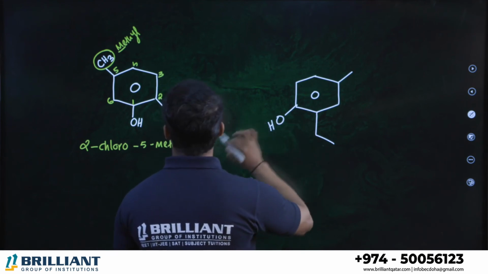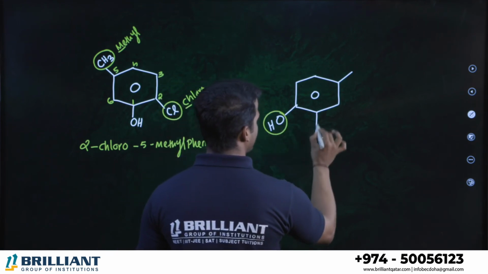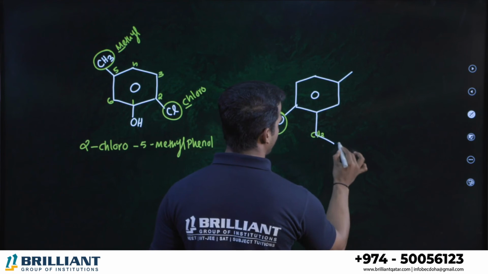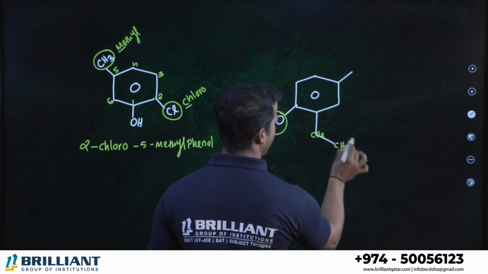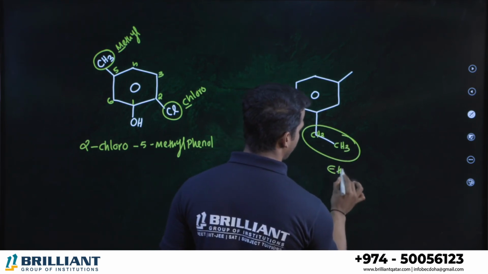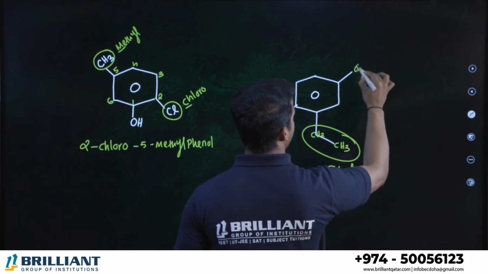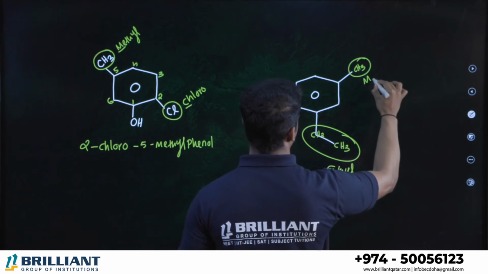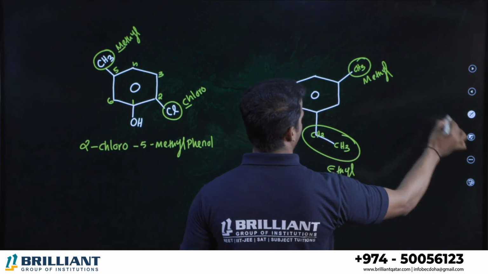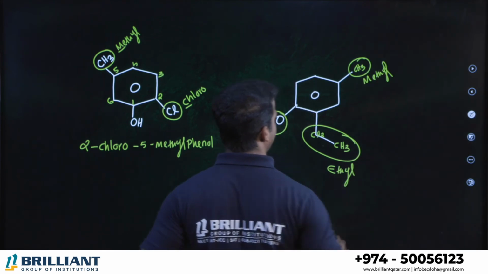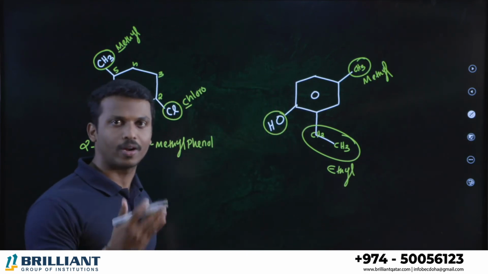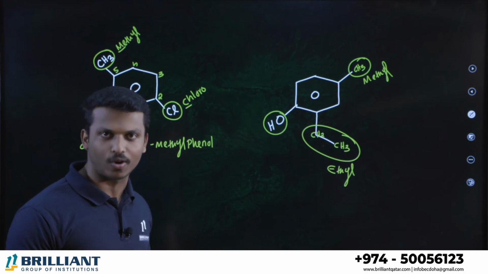What about this compound? Here there is an alcohol. What is this group? CH2CH3, the ethyl group. And this is CH3, the methyl group. In part 1 and part 2 videos, we already discussed how to convert the bond line formula into the normal format.